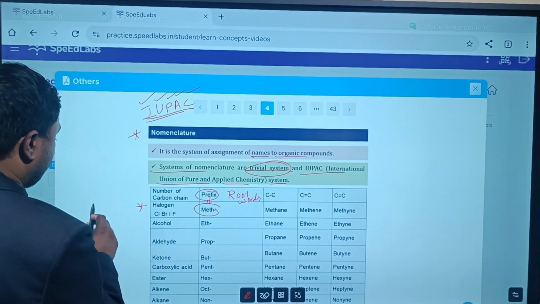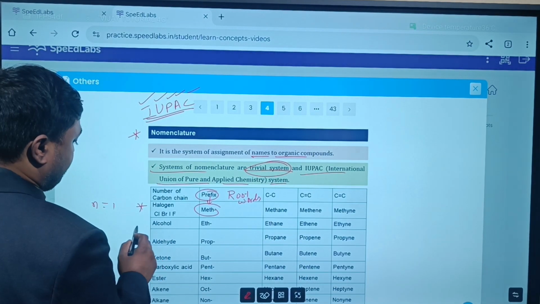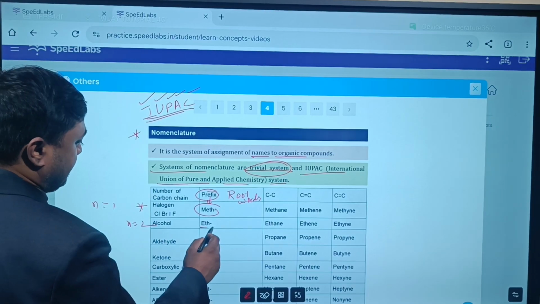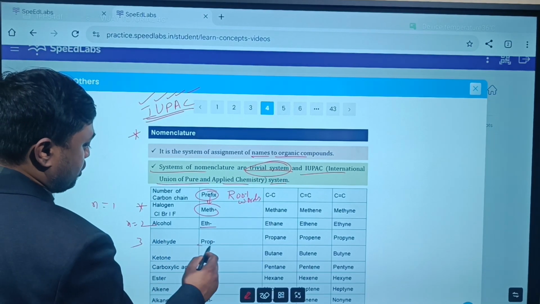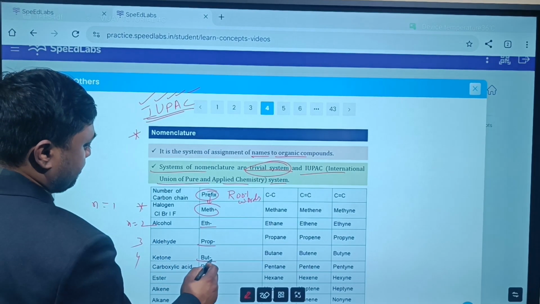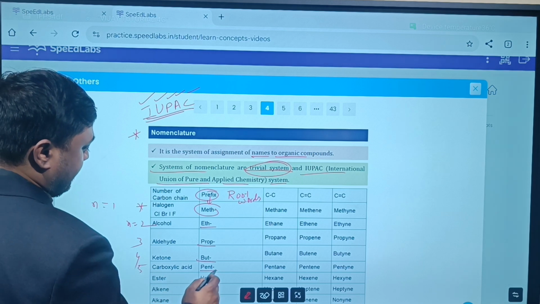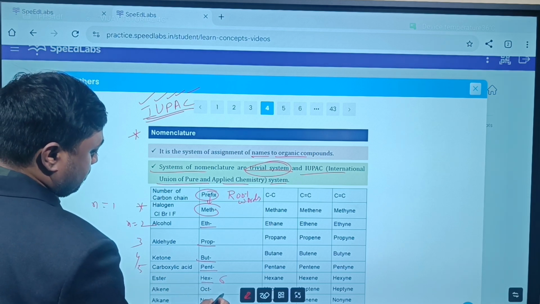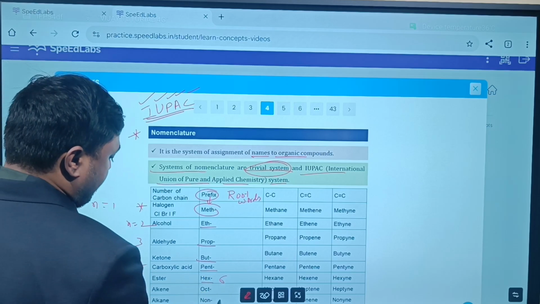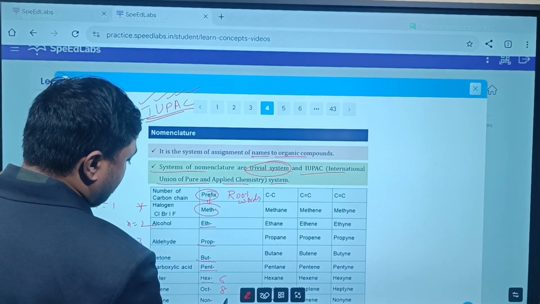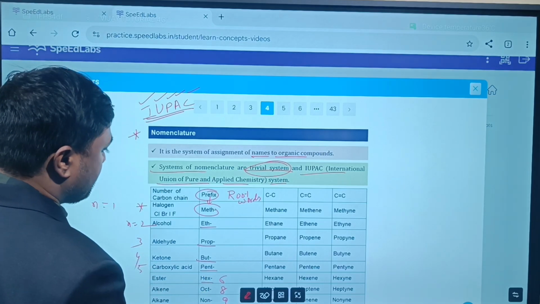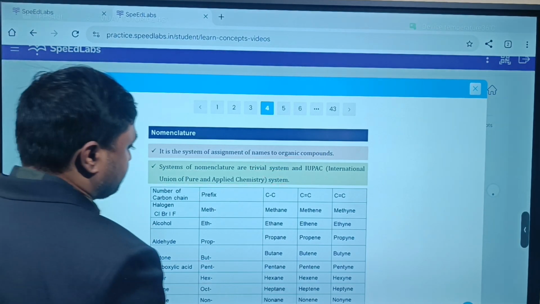If the number of carbon atoms is 1, we use meth. If it is 2, we use eth. For 3, prop. For 4, but. For 5, pent. For 6, hex. For 7, hept. For 8, oct. For 9, non. Yes or no?